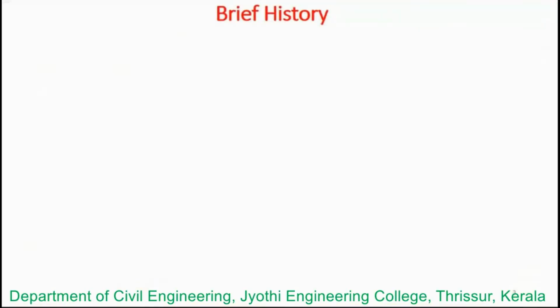Coming to the brief history, let us check how precast came into the picture. As we know, the precast concrete came into the picture a few years ago, but a process that resembles precast concrete was used thousands of years ago by the ancient Romans.